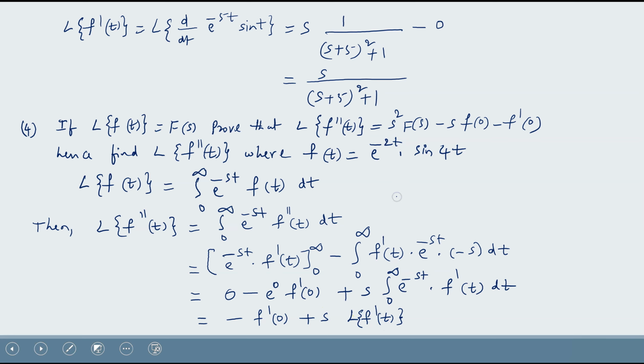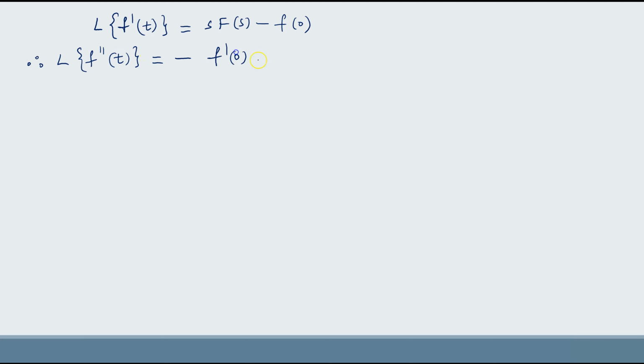We know that Laplace transform of f dash of t equal to s F of s minus f of 0. Therefore, Laplace transform of f double dash of t equal to minus of f dash of 0 plus s into (s F of s minus f of 0).